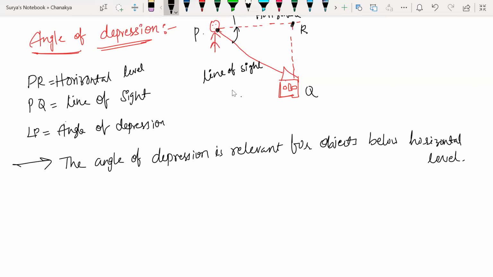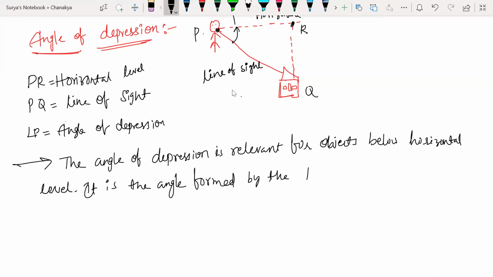So it is the angle formed by the line of sight with the horizontal level.